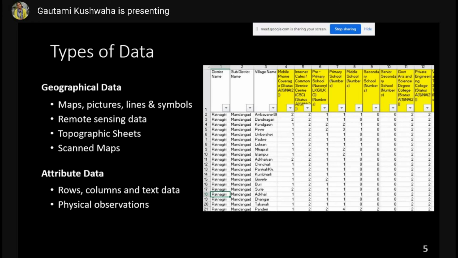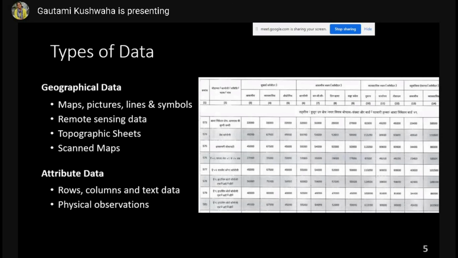Then we have attribute data. So attribute data is basically tabular data with rows and columns and text information. So census information, census data is an example of tabular attribute data. Another is physical observations or surveys. So you have created survey forms and you have gone to places and you have talked to people and you have written the observations. So these are also attribute data.